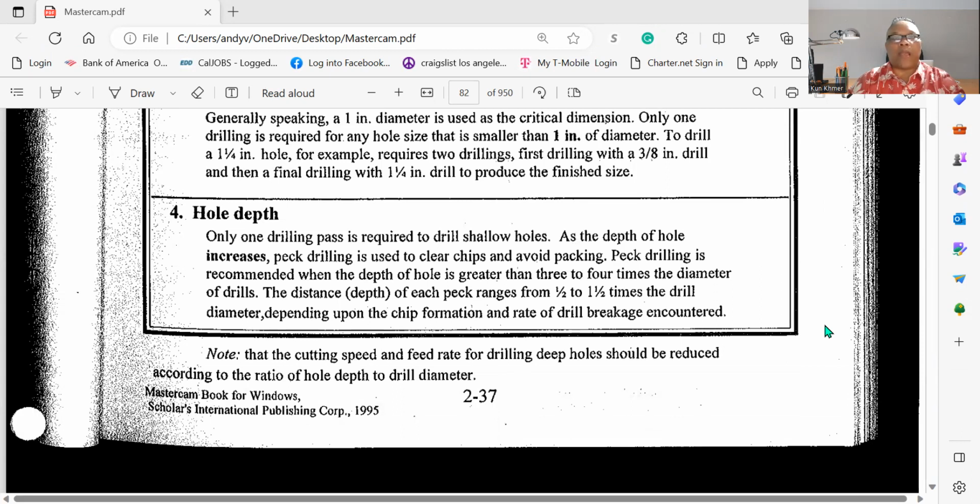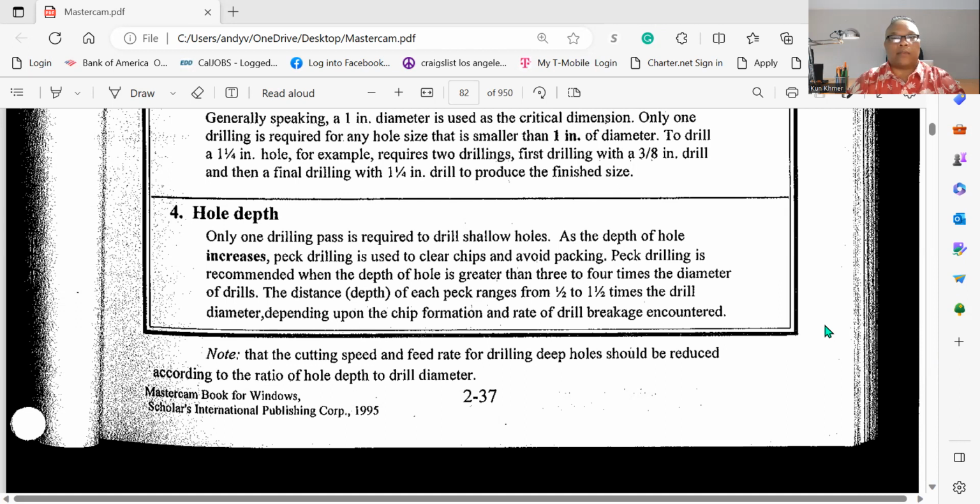4. Hole depth. Only one drilling pass is required to drill a shallow hole. As the depth of a hole increases, peck drilling is used to clear chips and avoid packing. Peck drilling is recommended when the depth of a hole is greater than 3 to 4 times the diameter of the drill.